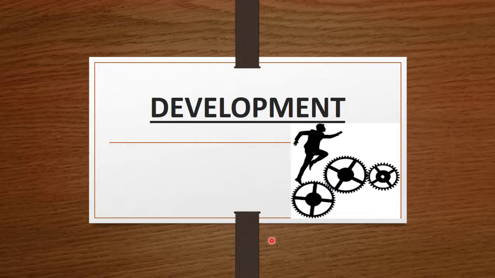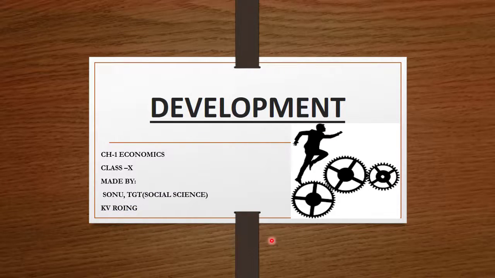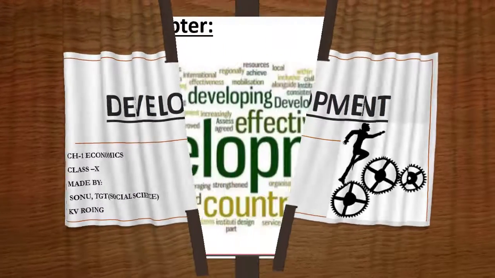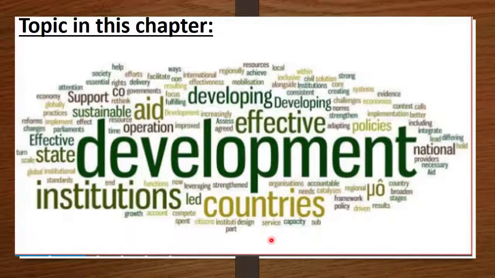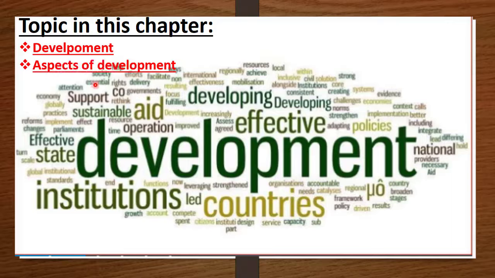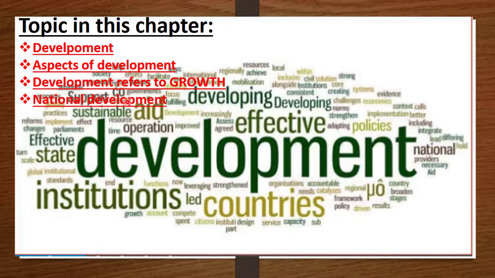Students, in last class, we started our chapter Development. And in this chapter, we cover the following topics. First one, development. Second one, aspect of development. Third one, development refers to growth, national development. And next one, how to compare the different countries or states.